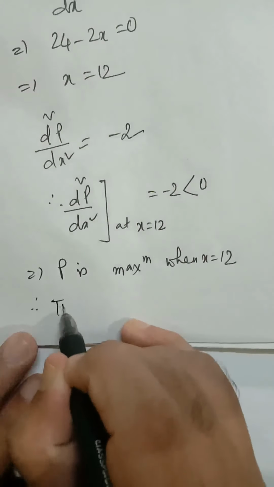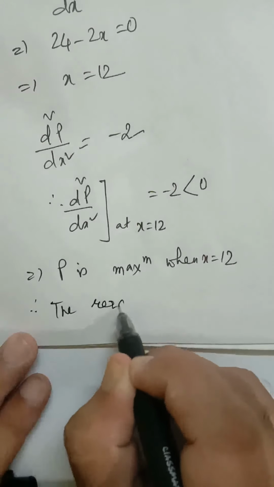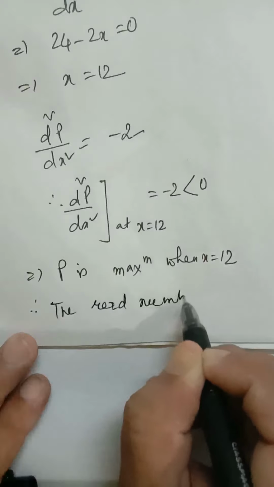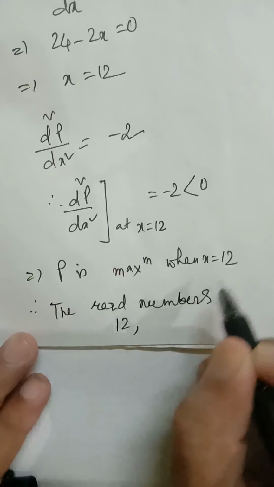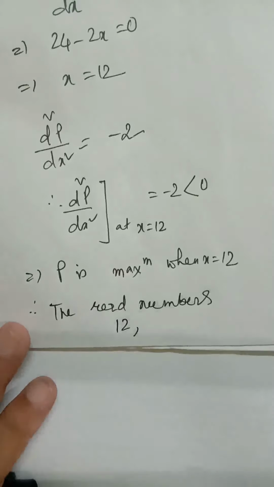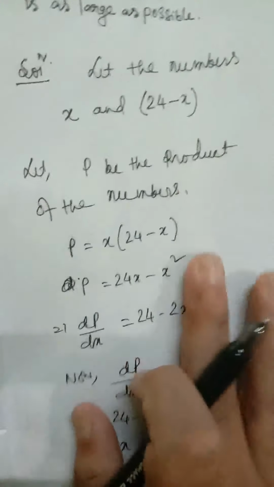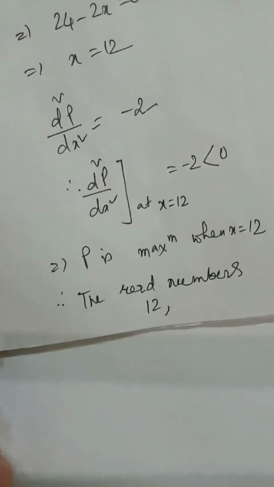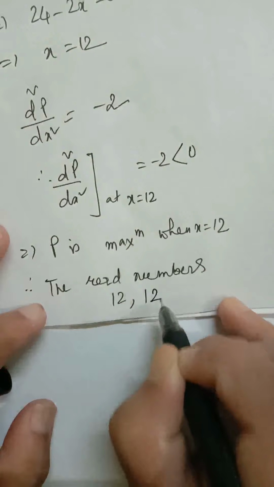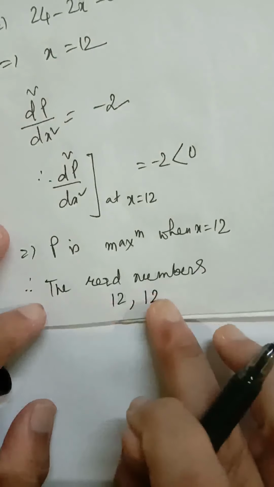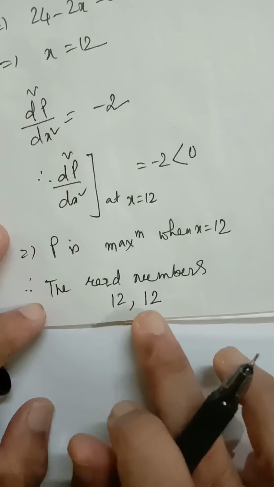The required numbers are x and 24 minus x. So x is 12 and 24 minus x is also 12. So these are the two numbers whose sum is 24 and whose product is maximum.